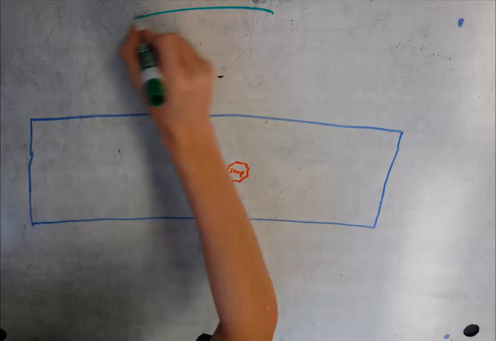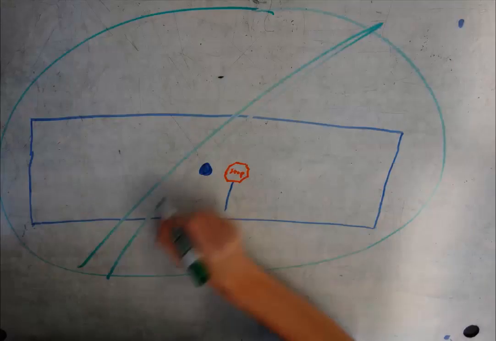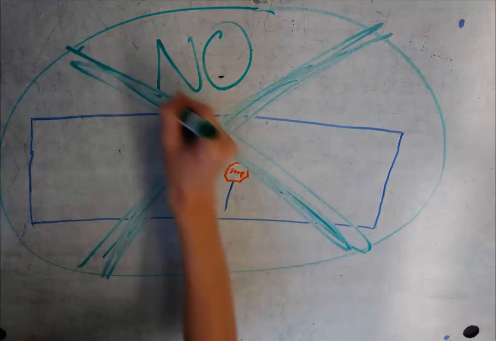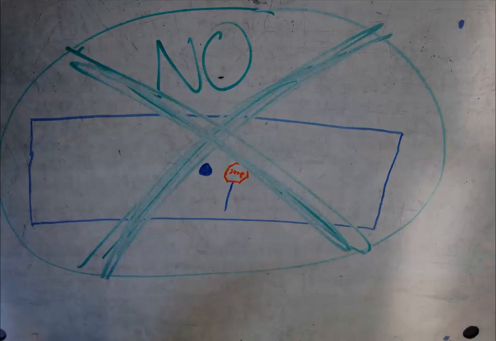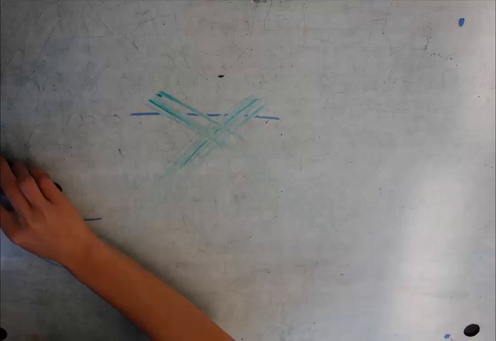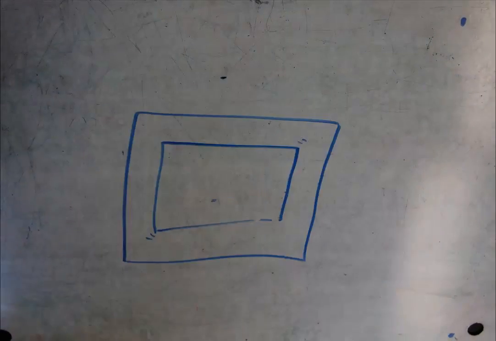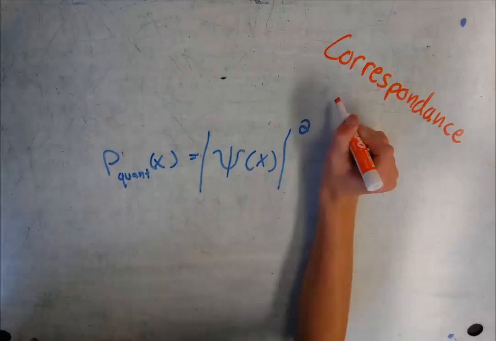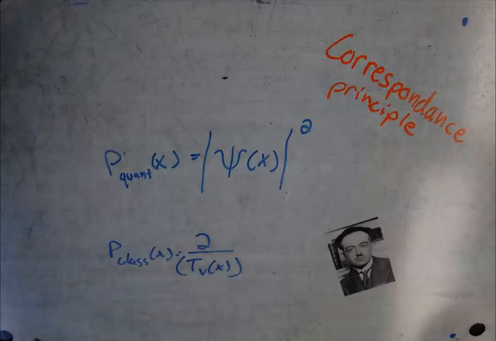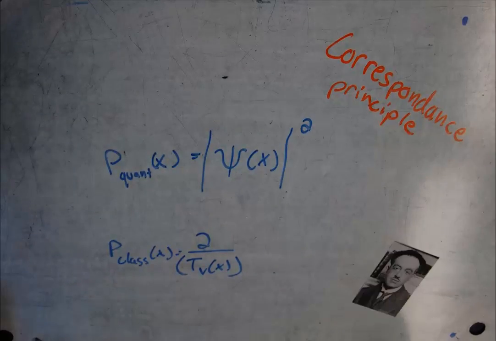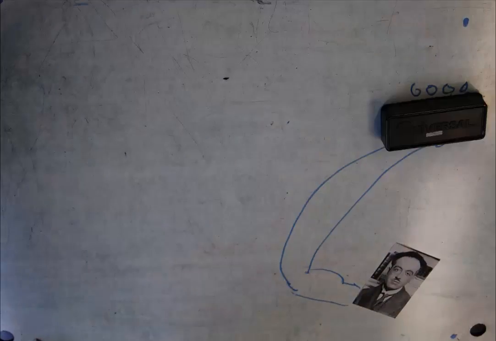In addition, a quantum particle in a box cannot be at rest, no matter how much the energy is reduced. If the particle were to be at rest, we would know both the velocity and the position, violating the Heisenberg uncertainty principle. As the quantum number approaches infinity, the average behavior starts to mimic the classical solution. Niels Bohr's idea that the high quantum numbers in the quantum world should blend into the classical one is known as the correspondence principle.